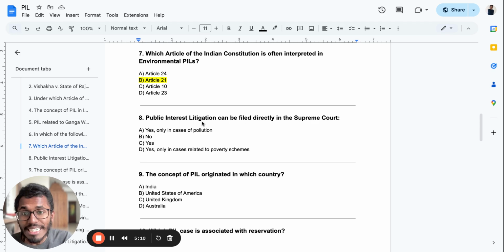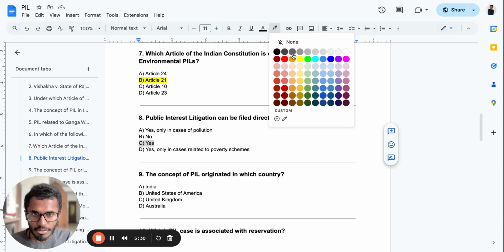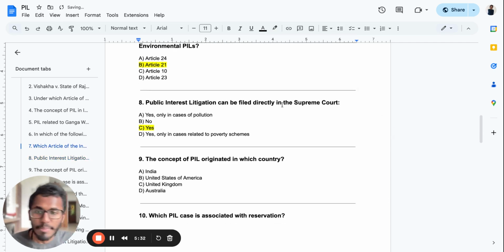Public interest litigation can be filed directly in the Supreme Court. Was this decided in a particular case? Think once again. The PIL can be directly filed in the Supreme Court. Yes, only in case of pollution? No. Only in case of poverty? No. The answer is just yes. I hope this is also very clear for you.